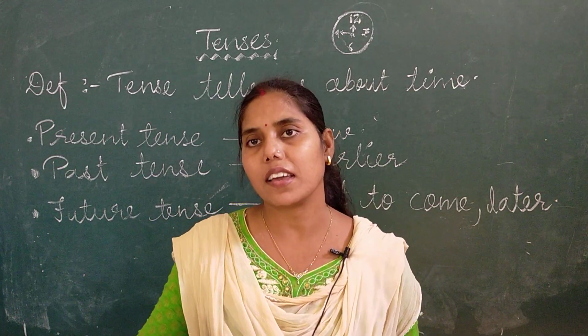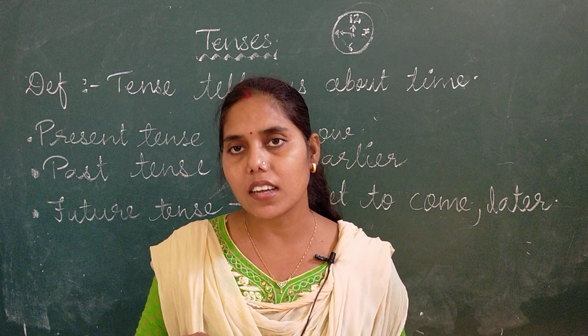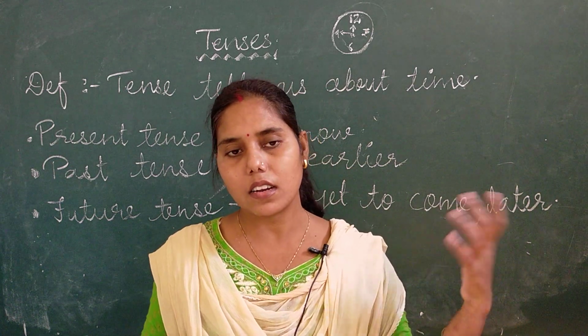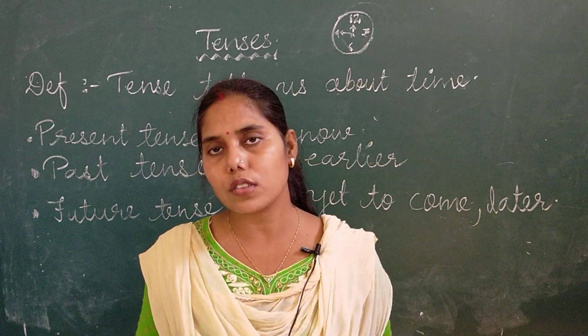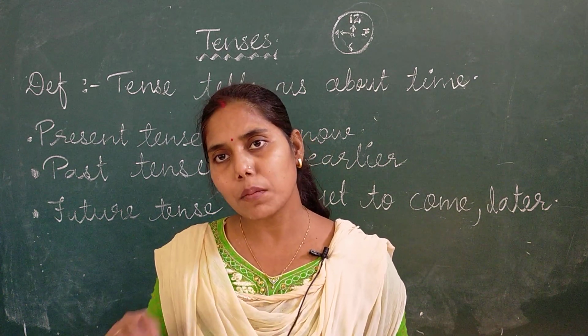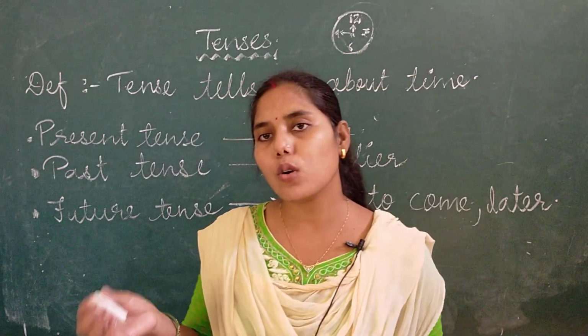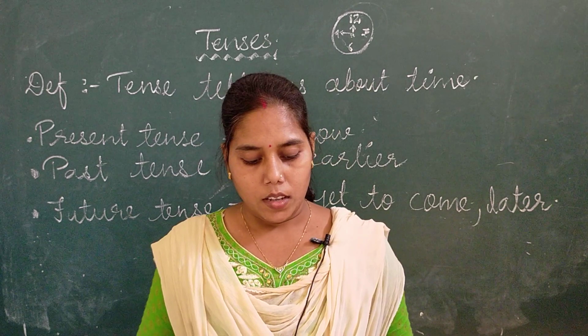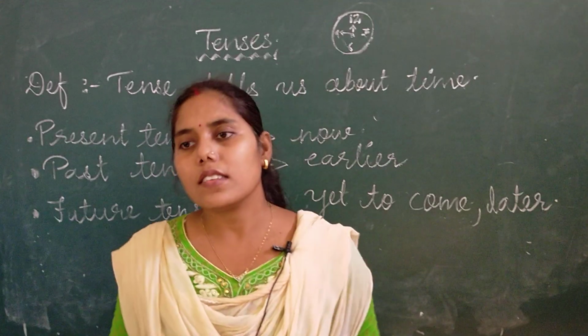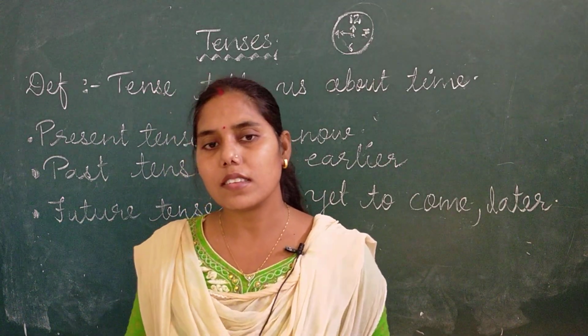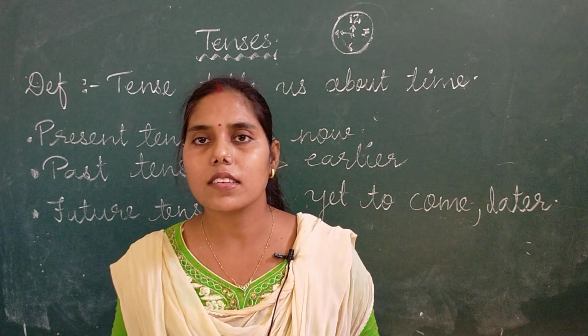Means हम कल जाएंगे, अभी नहीं कर रहे. अभी means present, and it is not done before also, like past. Means will go tomorrow. So these are our tenses. First present tense, second past tense, and third future tense.